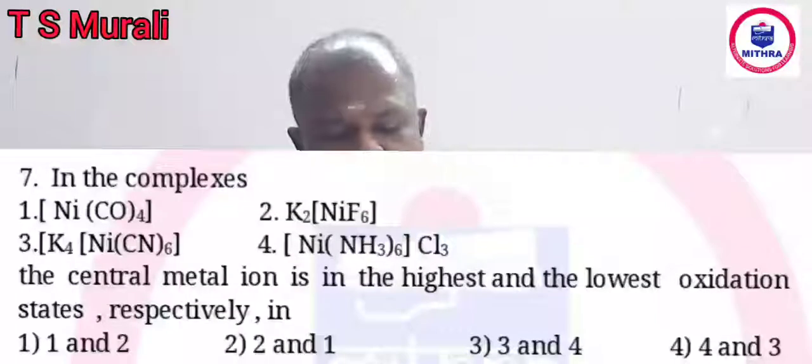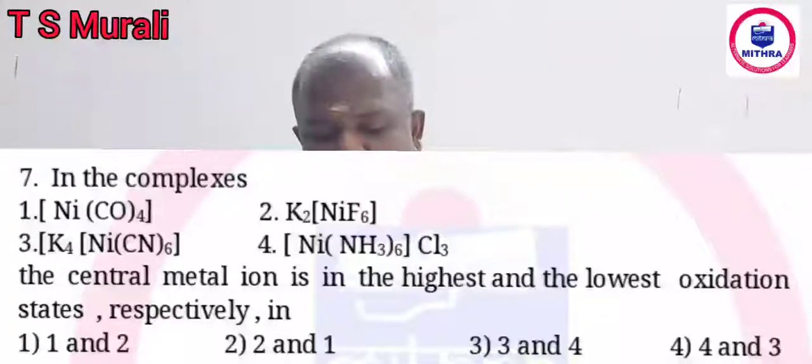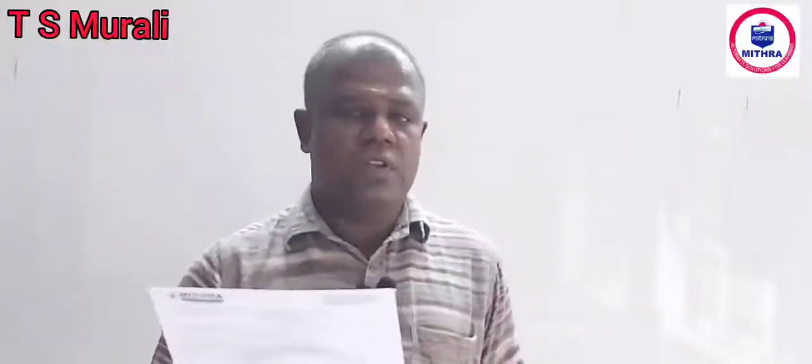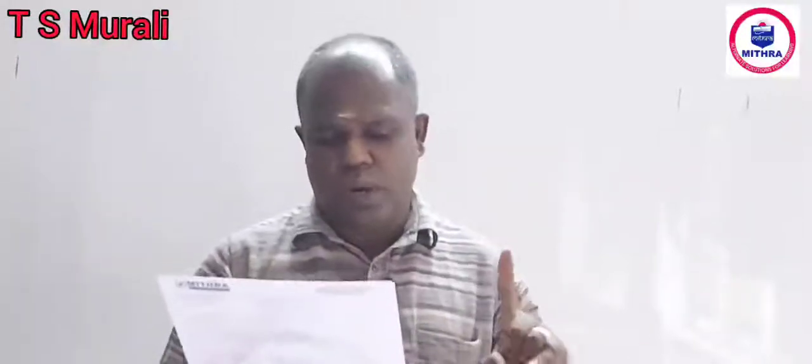Find the respective answer. Question number 7, in the complexes Ni(CO)4, K2NiF6, K4Ni(CN)6, [Ni(NH3)6]Cl3, the central metal ion is in the highest and the lowest oxidation states respectively. Lowest oxidation number is very clear when carbon monoxide is acting as the ligand. In that species, the central metal is in 0 state. So lowest is 1.